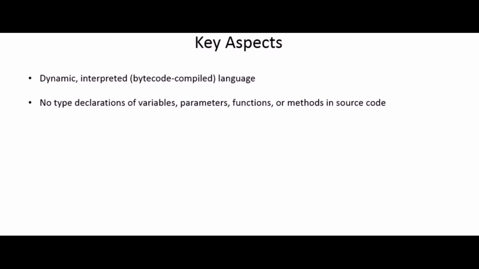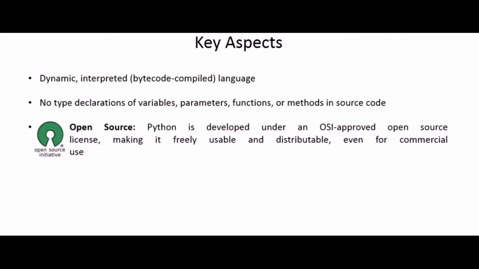In case we are declaring a decimal number, we need to write float b equal to 3.2. But in Python, we can simply write b is equal to 3.2 and the interpreter will automatically take care of the data type. Similarly, there is no need to declare function return type. So it is user-friendly and hassle-free.